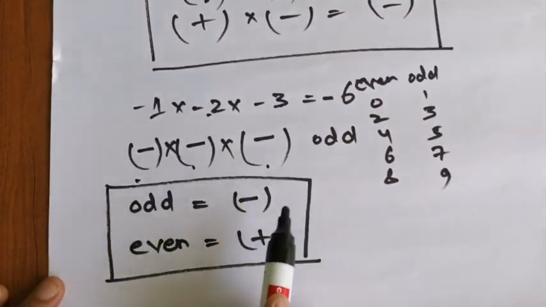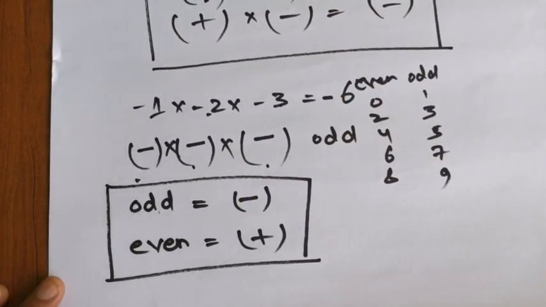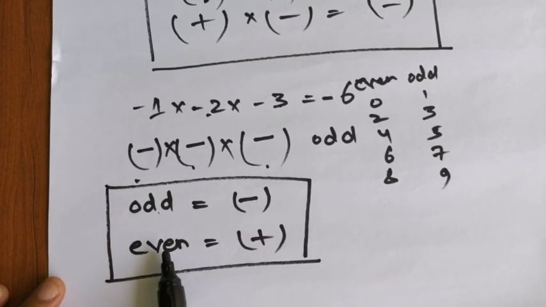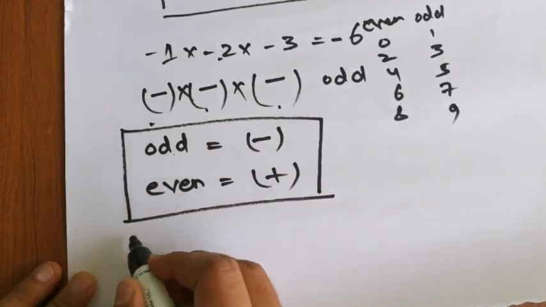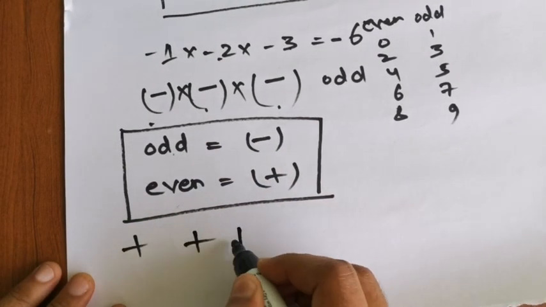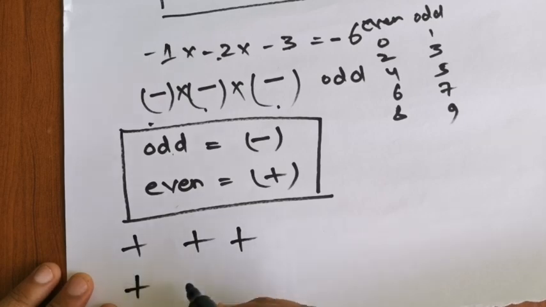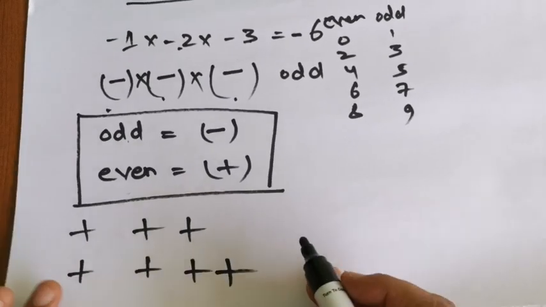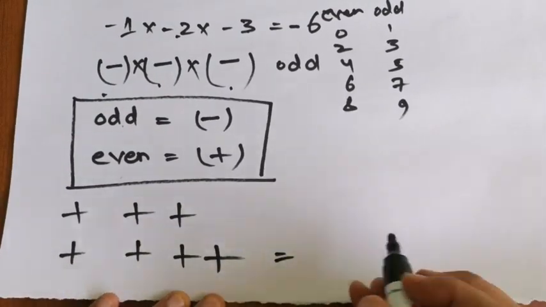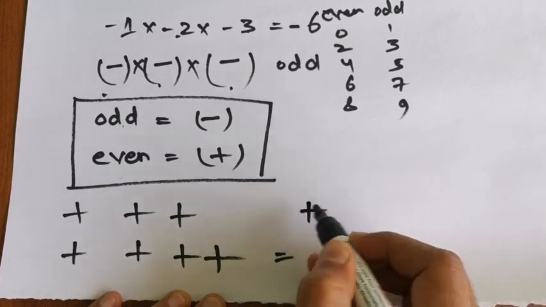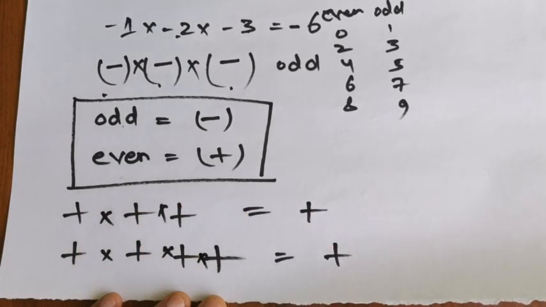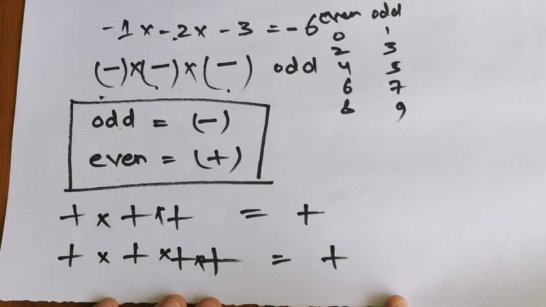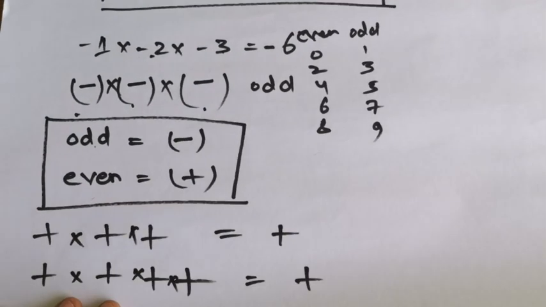If the number of negatives is odd, it is negative. If the number of negatives is even, it is positive. We don't have to worry about positives, because any number of positives, either odd or even, will always be positive. We only have to worry about negatives.